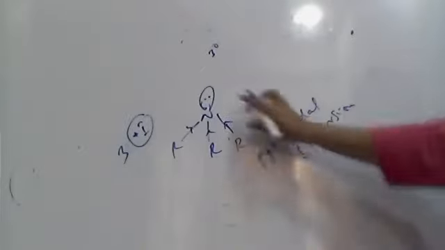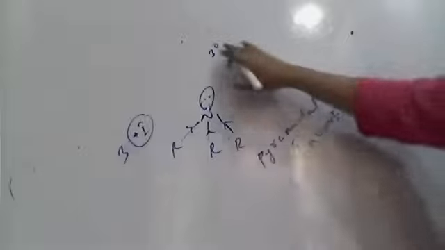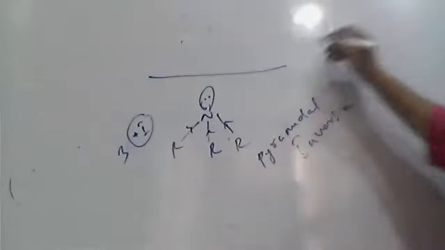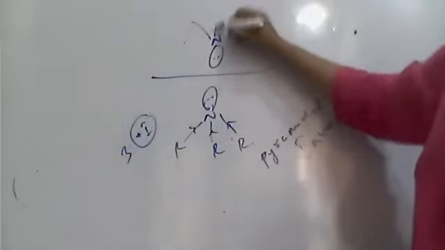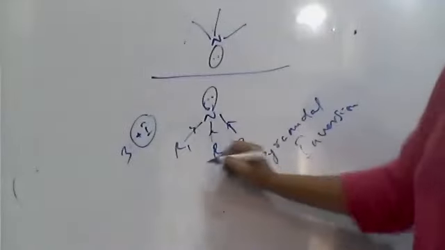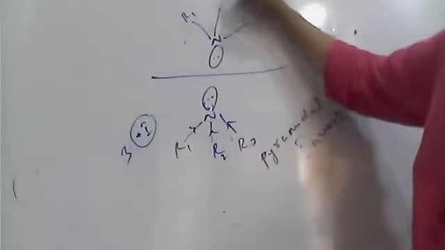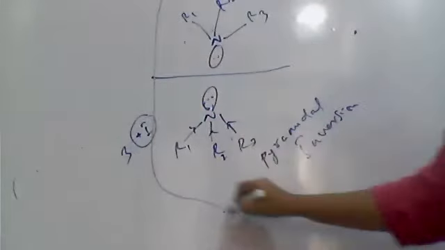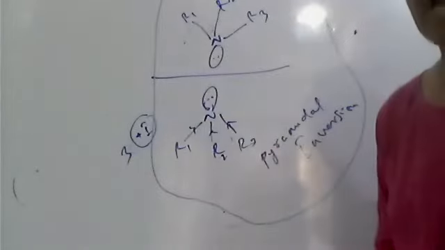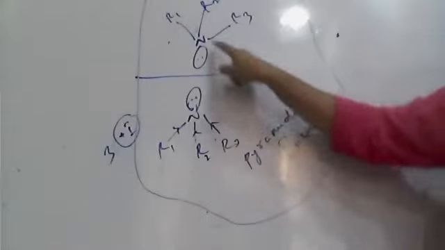The lone pair will go down, and the molecule changes its configuration. If you write its mirror image, you get it like this. It inverts, like an umbrella turning inside out. The lone pair comes out and the groups R1, R2, R3 move up. It undergoes pyramidal inversion, so there is a disturbance in the space around this lone pair.